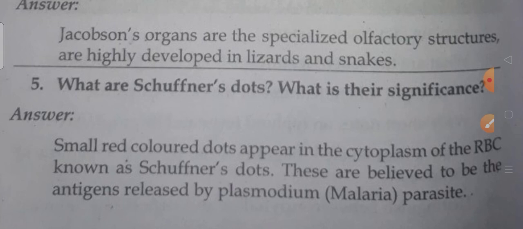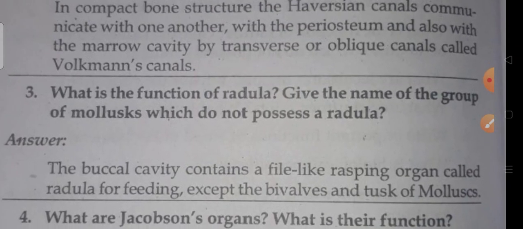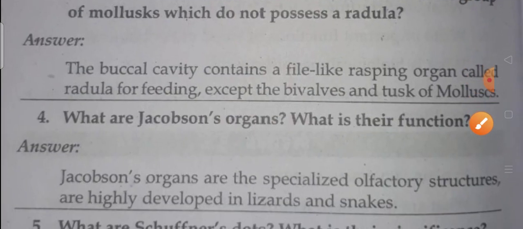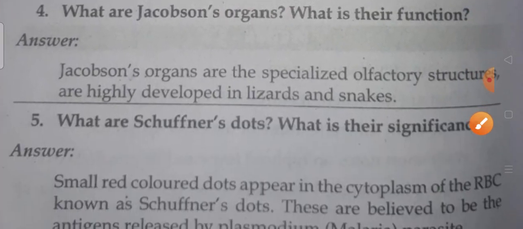Okay, after that, in the RBCs, small red colored dots appear in the cytoplasm of the RBC. It is known as Schüffner's dots. This is also a very important point. According to the question paper, only this question came, but even so, you have to read the fourth and fifth questions, which are also very important.